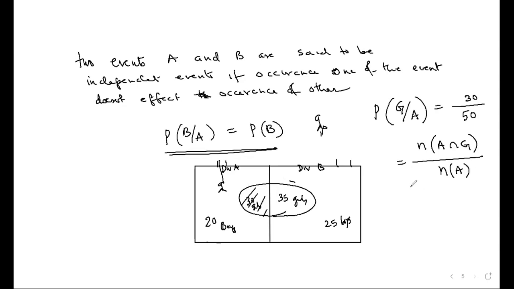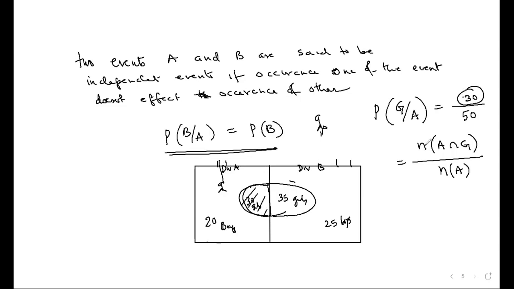Yes, sir. Any doubt? Can you please explain this part? What does this 30 stand for? If you look at this as a Venn diagram, girls are actually 70. Total girls are how many? 65. 30 is common between the intersection of A division and girls. Do you agree or not?